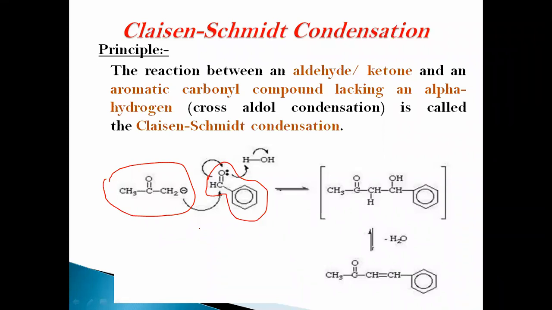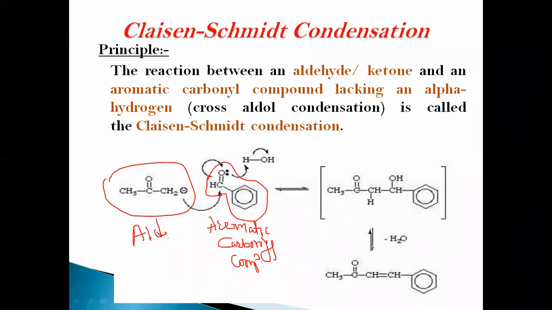Claisen-Schmidt condensation reactions. If you see the reaction part, this is an aromatic non-alpha hydrogen containing carbonyl compound. And another starting material is a carbonyl compound, either aldehyde or ketone.